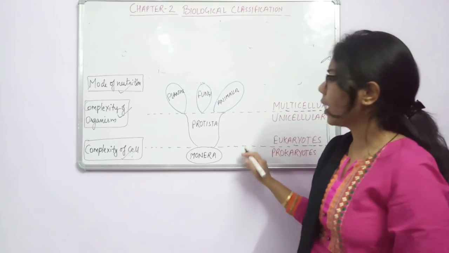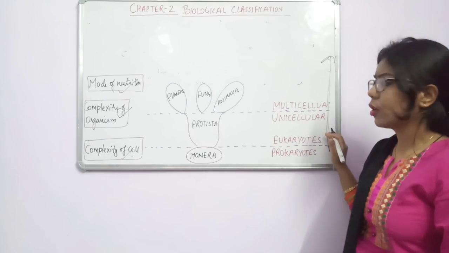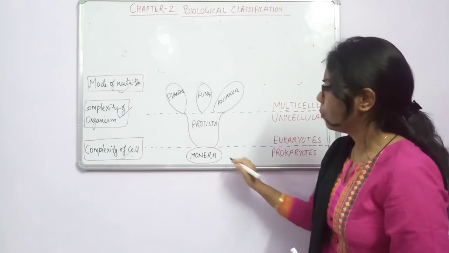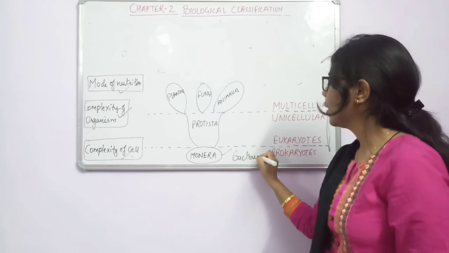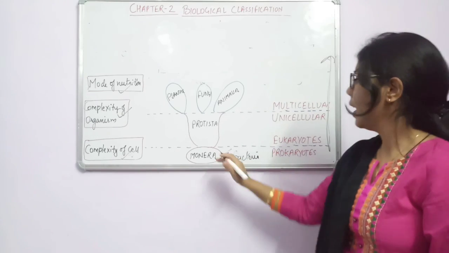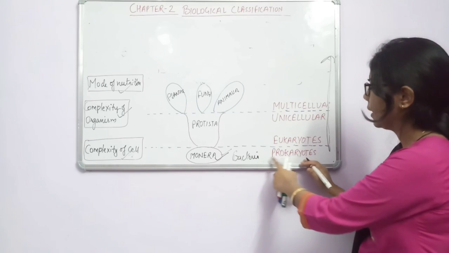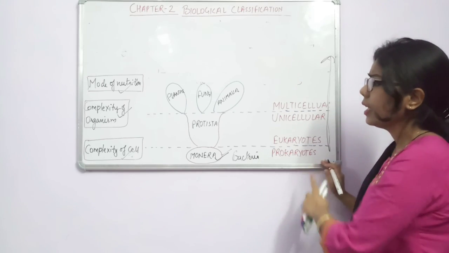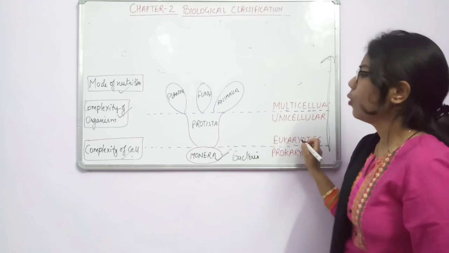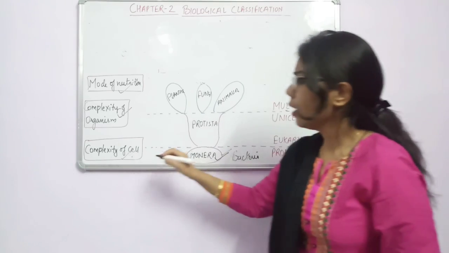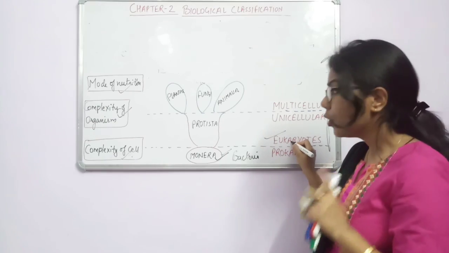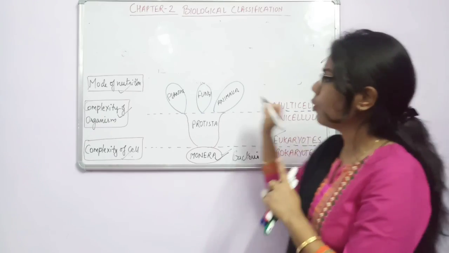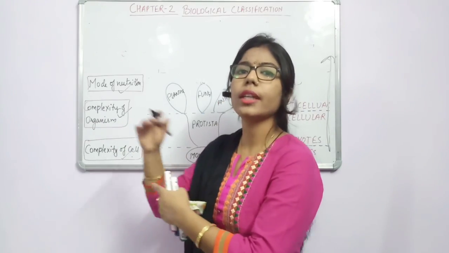So which kingdom will come under which complexity? Here we will divide it. Monera, as I have said, is all the bacteria. Bacteria are the example of Monera, and that's why we are saying bacteria are prokaryotes. Fine. As we are moving upward, what are we observing? The cell will become advanced, and now they will become eukaryotes. Along with this, the organism will also get complex.